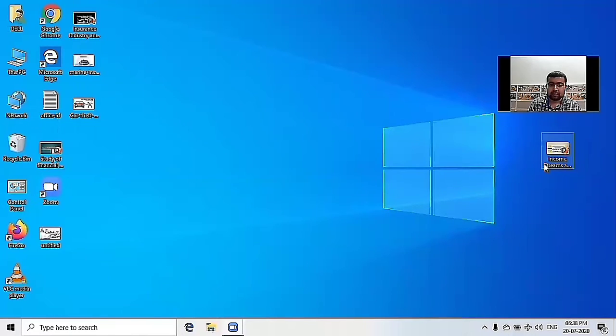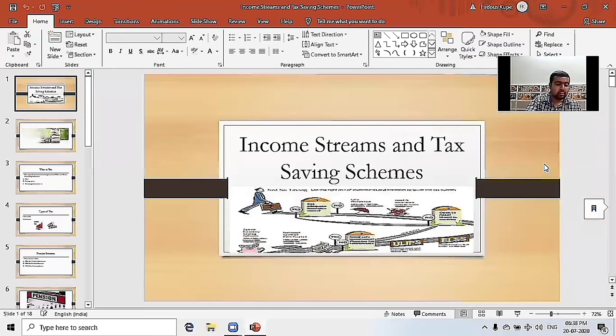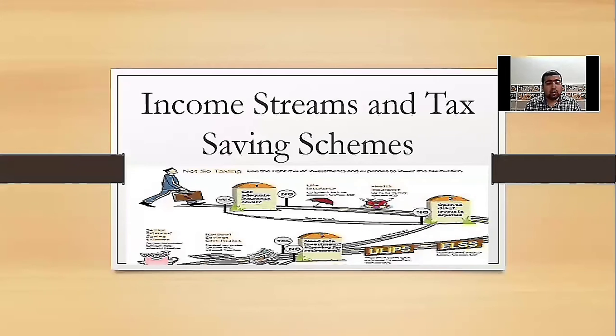Today we are here for the Techno-Crunch course, and my topic is Income Stream and Tax Saving Scheme. Let's see what is meant by income stream and tax saving scheme. So my topic name is income stream and tax saving scheme.